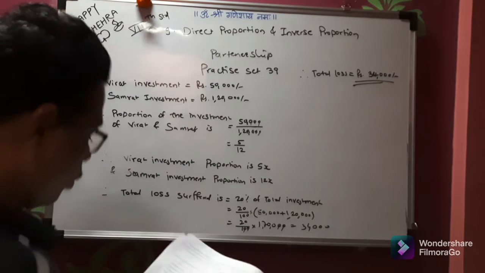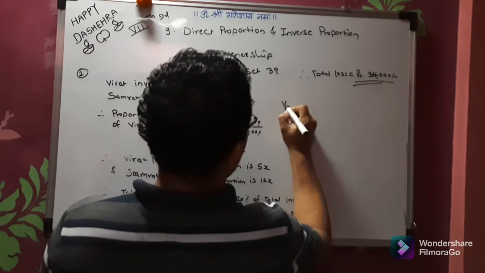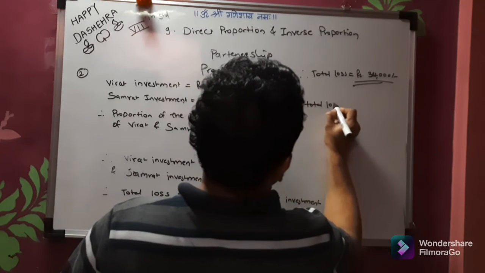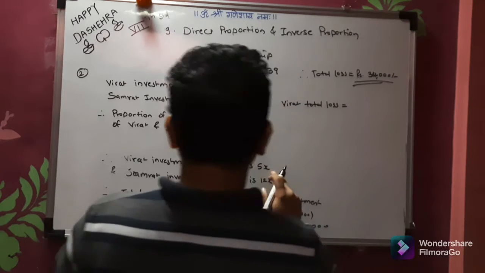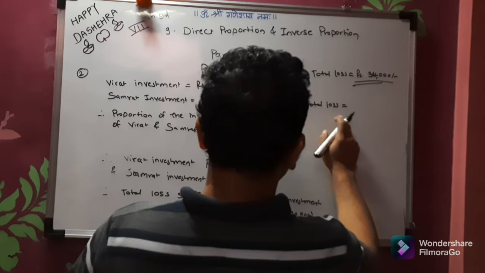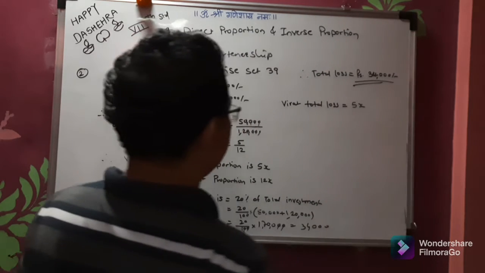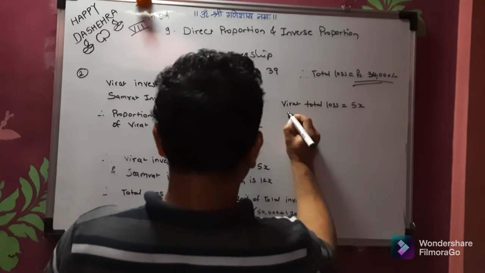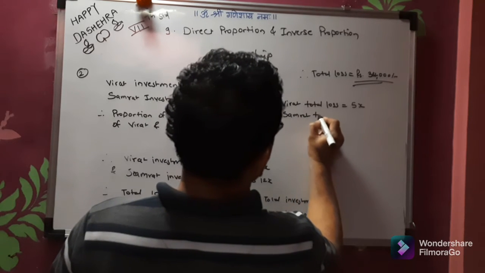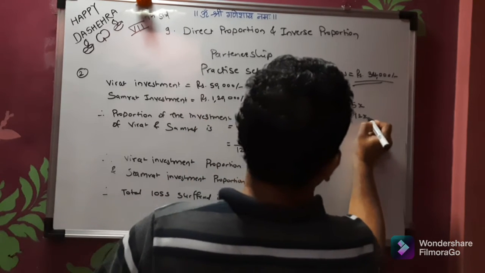Now how much loss did each of them incur? So this is the total loss they have suffered. Now Virat total loss is equal to, say it is also in proportion. Since Virat investment proportion is 5x, definitely Virat total loss will be in the same proportion. So it is 5x. And Samrat total loss is equal to 12x.